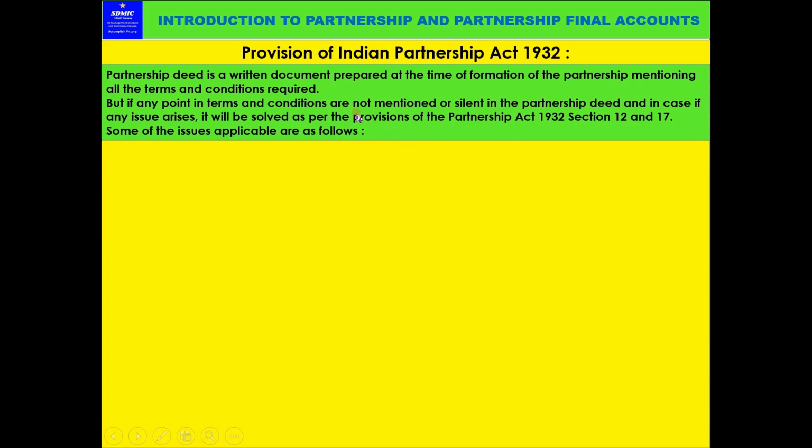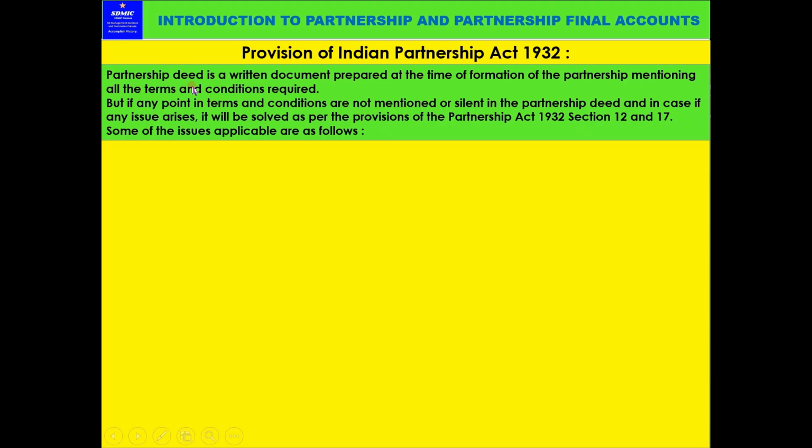So now look, in the last slide we told that when something is silent, for example the profit sharing ratio is silent and not mentioned in the partnership deed, then it will be decided by the Partnership Act 1932. It should be a registered partnership deed. Then the partnership business terms will be decided by the provisions of the Indian Partnership Act 1932.